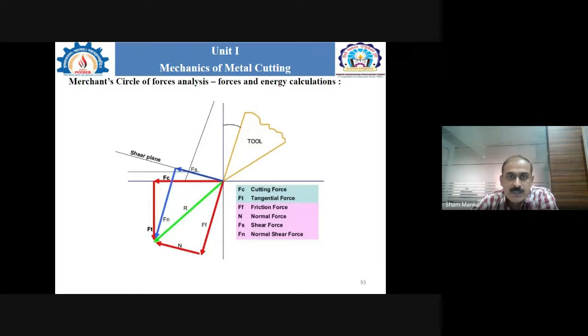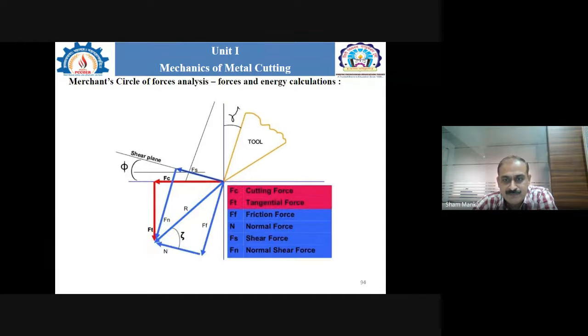Okay. So this is the combined diagram in which all the 6 forces are considered. Correct? Now next one, slide number 94, gives us an idea about the kinds of angles we are going to consider.